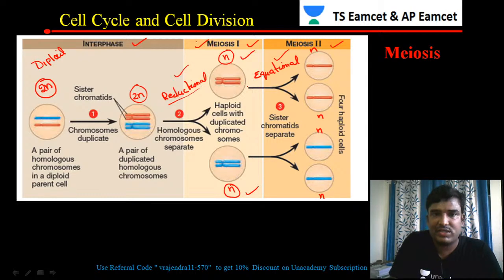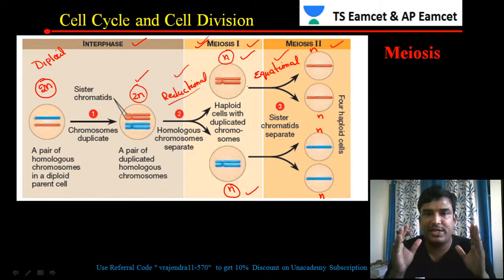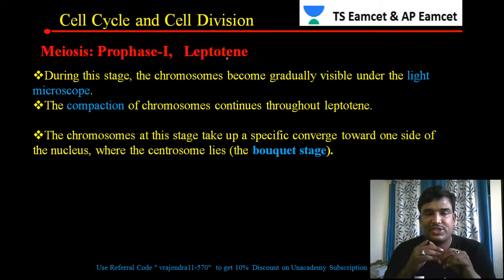So why is meiosis 1 called a reductional division? Because in meiosis 1 the chromosome number is initially diploid, and by the end of meiosis 1 the chromosome number has been reduced to haploid. Because of this reason it is called a reductional division.